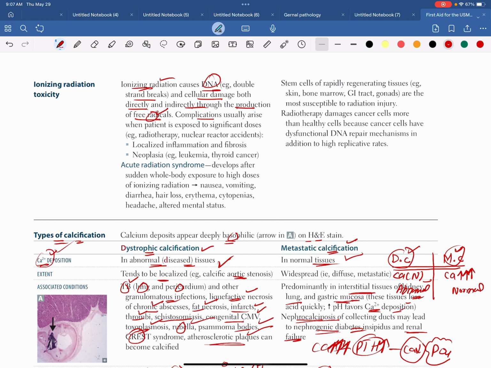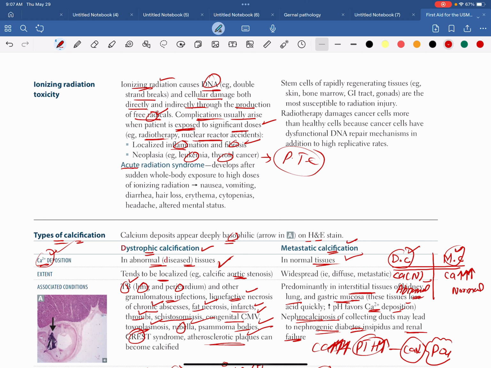So here they mention complication usually arises when the patient is exposed to significant doses, when the patient is going to be exposed to more doses. So here they give the example radiotherapy, nuclear reactor accident. So these are the examples in which you get the more radiation. Then after that we have the complications of the ionizing radiation. There are localized complications like inflammation and fibrosis can occur. Then also leukemia and thyroid cancer. In thyroid cancer, you will get the papillary thyroid cancer after the ionizing radiation.